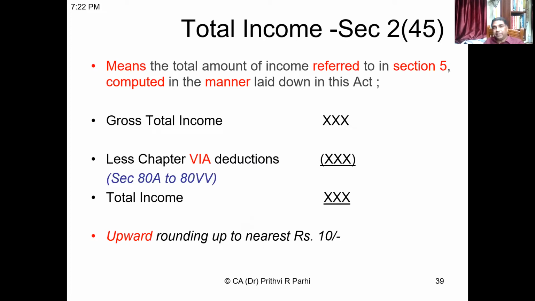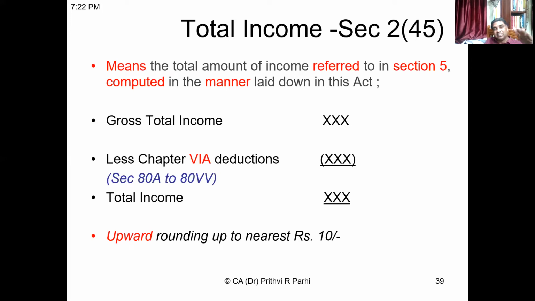Okay, so total income is defined under section 2 clause 45. It means the total income or the total amount of income referred to in section 5 computed in the manner laid down in this act. And what is that manner? The manner is that first you need to arrive at gross total income. Then allow some deductions. These deductions are popularly called Chapter 6A deductions.